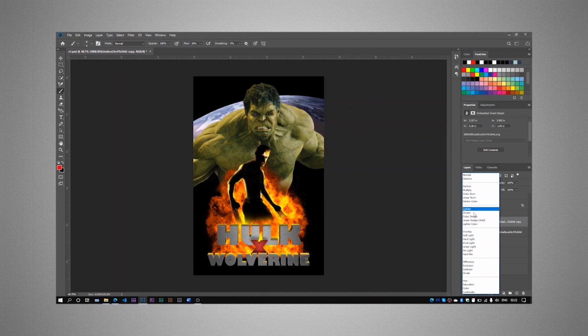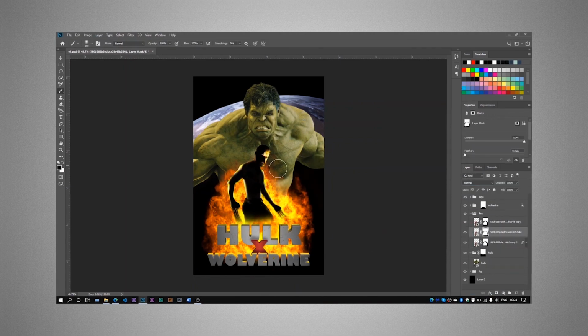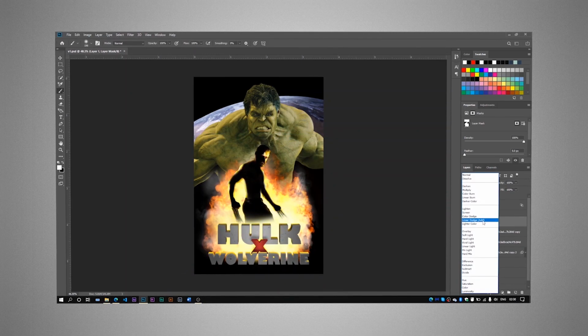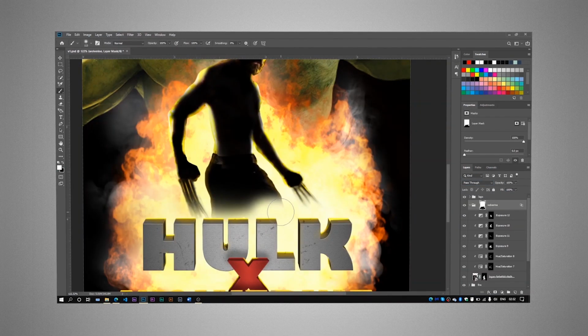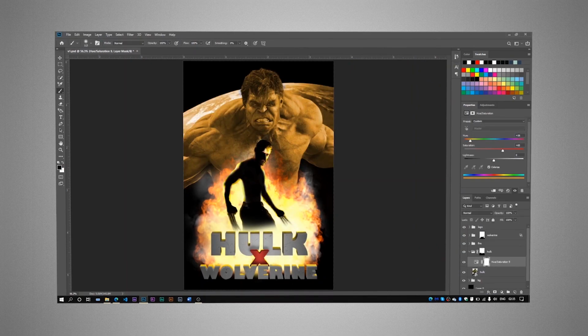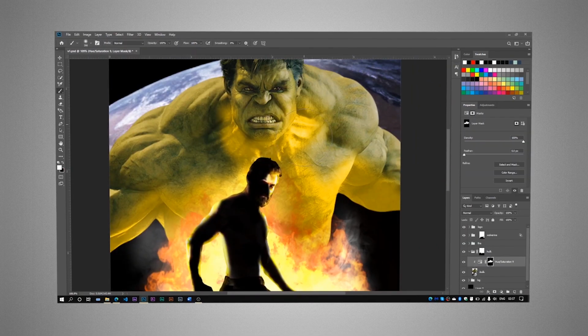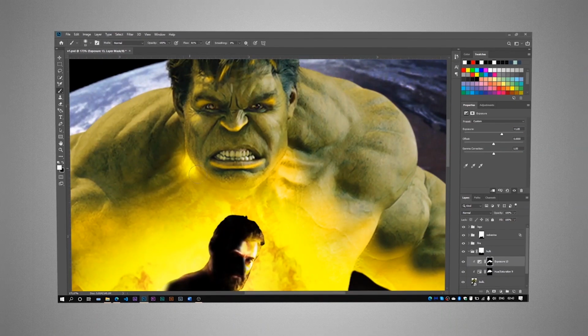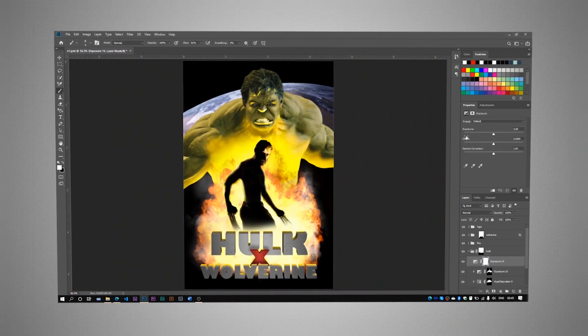The fire lacked smoke, so I got a smoke PNG, warped it to get the shape, duplicated it, and changed the blend mode to screen to get a glow. Next, the lighting on the Hulk. Same as Wolverine, I painted in the light where light should hit him, using hue saturation and exposure adjustment layers.